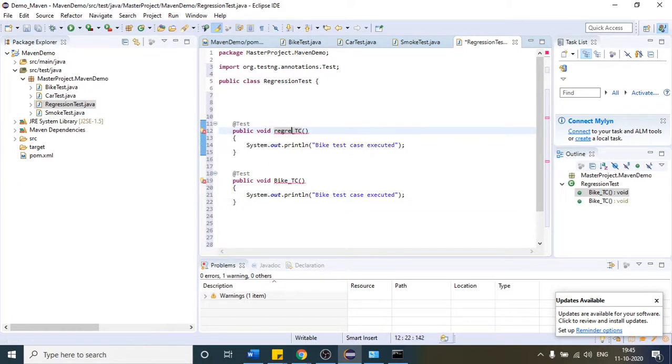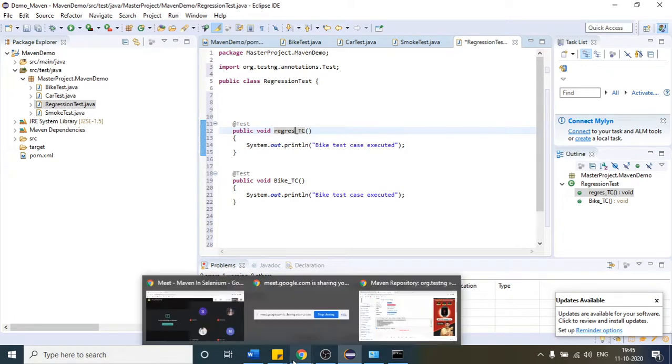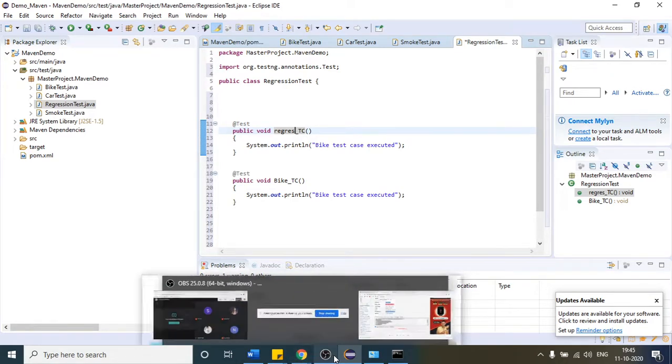The dependency code that you have written in pom.xml of Selenium and TestNG. Can you please share in a chat?